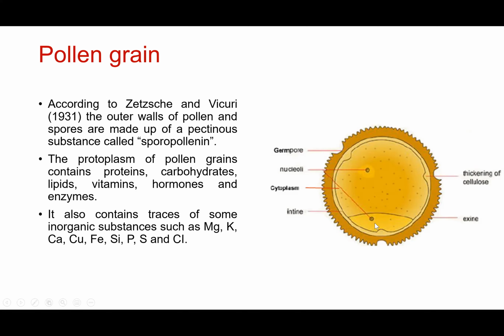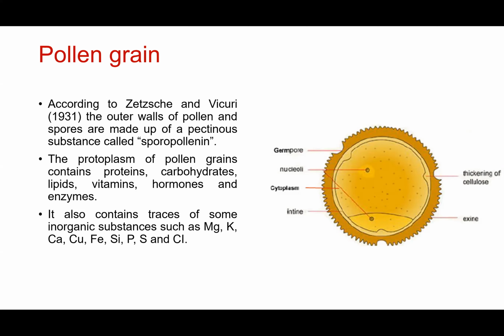Then when you look at the cytoplasm or the protoplasm of pollen grains, it contains a lot of substances like proteins, carbohydrates, lipids, vitamins, hormones and enzymes. And the food reserve is also present in the form of small oil bodies. When the pollen grain is released from the anther, it has to go and fall on the stigma of the flower, right? So until then it needs some food reserve. You have some oil bodies in it which help the pollen grains to remain alive and viable.